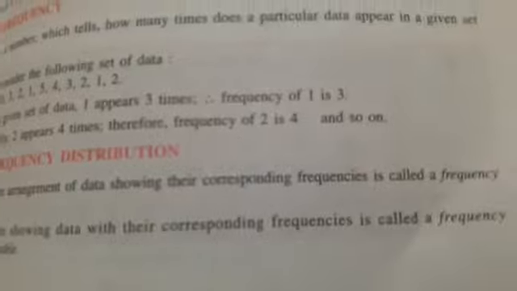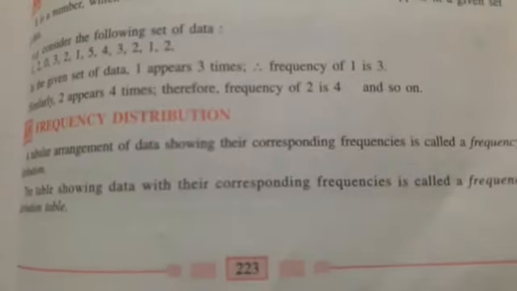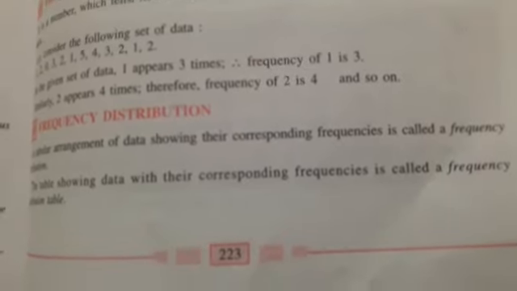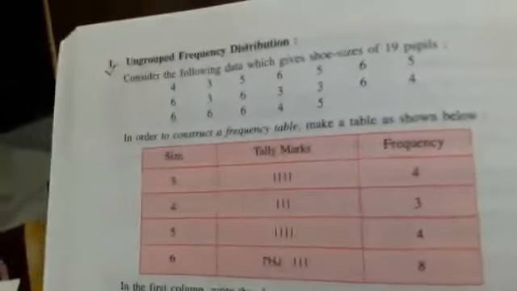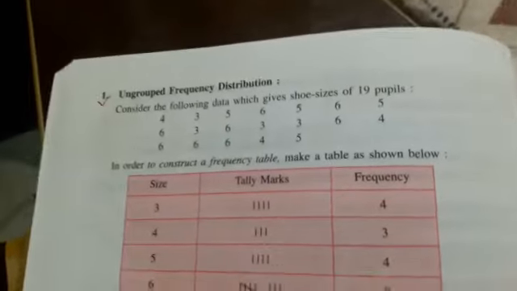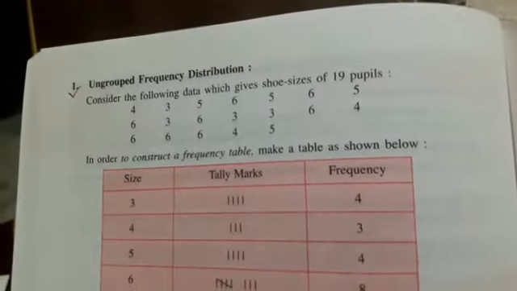Now we will see frequency distribution. What is frequency distribution? A tabular arrangement of data showing their corresponding frequency is called a frequency distribution. The table showing data with their corresponding frequency is called a frequency distribution table. Now we will see ungrouped frequency distribution and grouped frequency distribution.